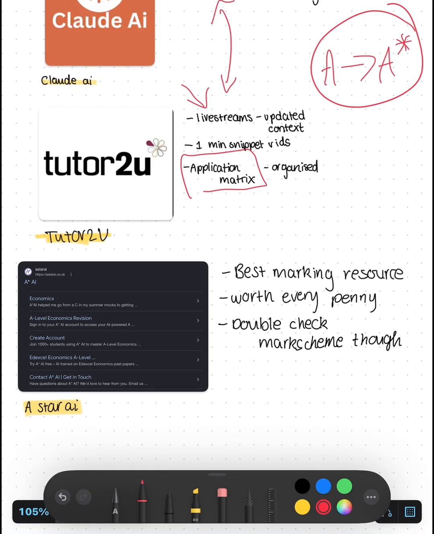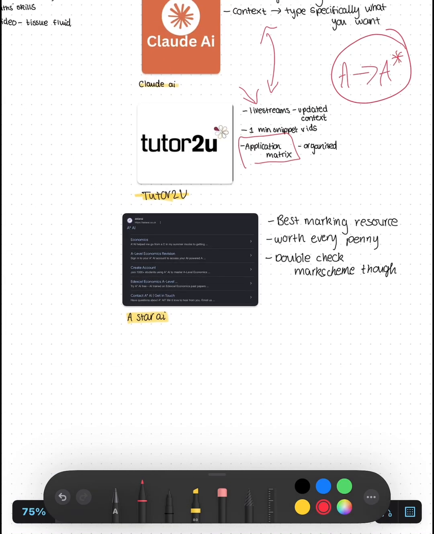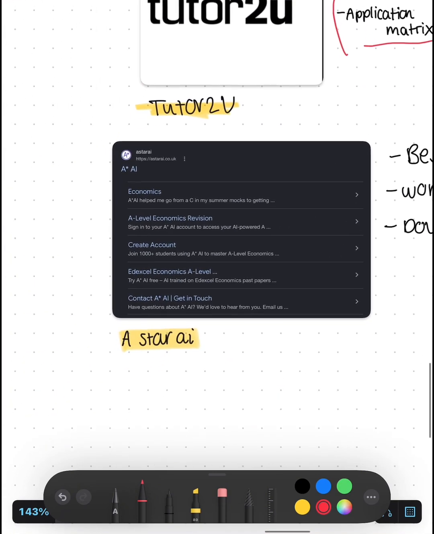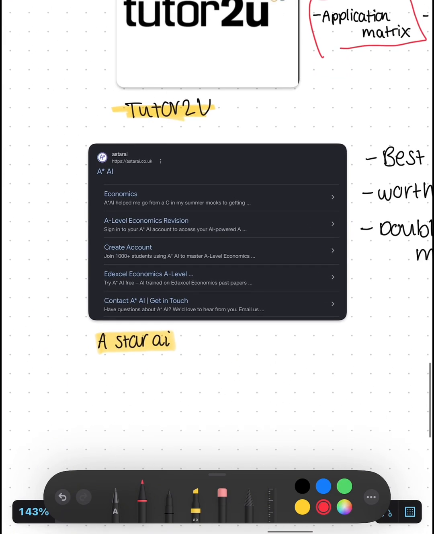And then lastly, I think this is the last one. A-Star AI. I saw it on a girl's TikTok one day and I thought to pay for it. And it's this website.